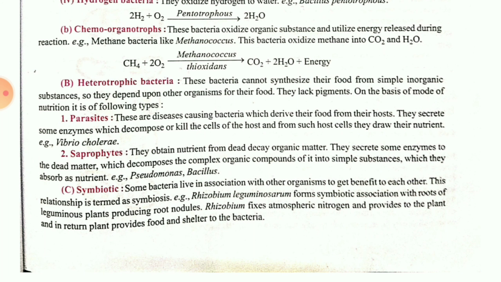The second mode of nutrition is heterotrophic bacteria. These heterotrophic bacteria can't prepare their own food, so they depend on others for their food. Here the first one is parasites. By the name itself it is clear, they are disease causing organisms. Either they utilize food material from another living organism, or they kill the host organism and withdraw all the nutrients from the particular host.